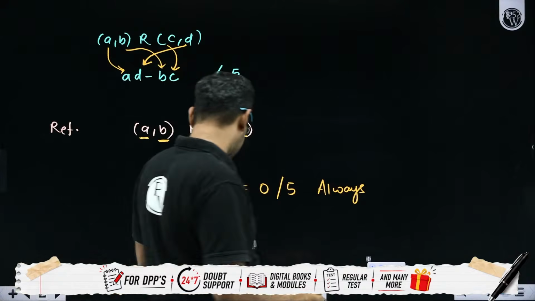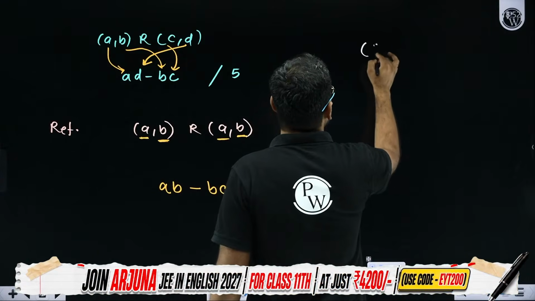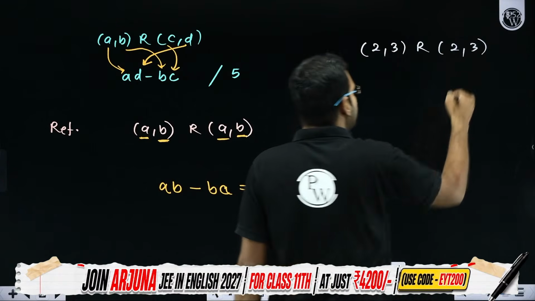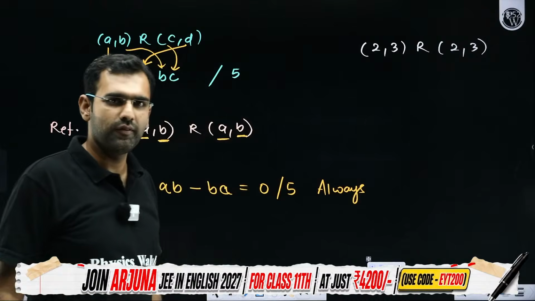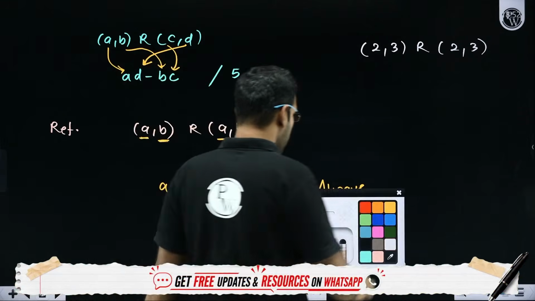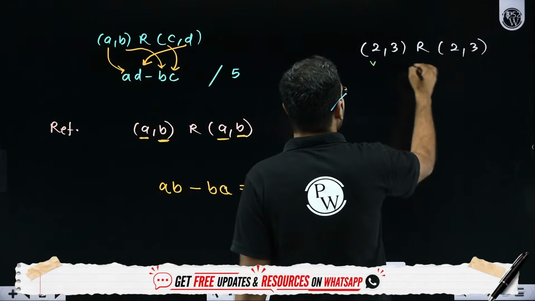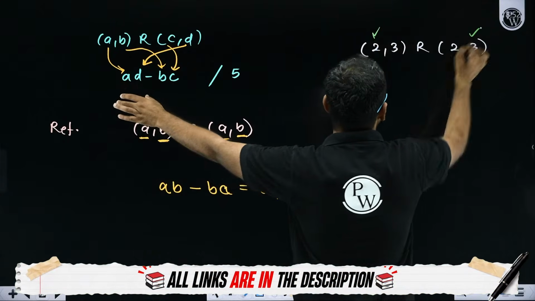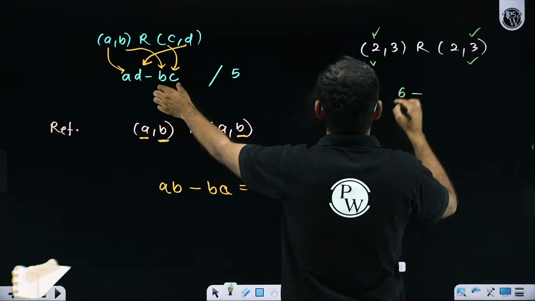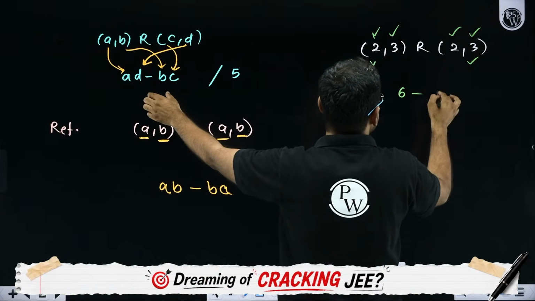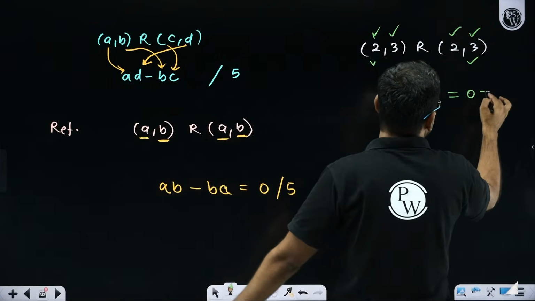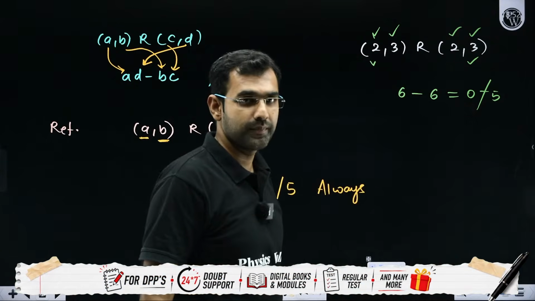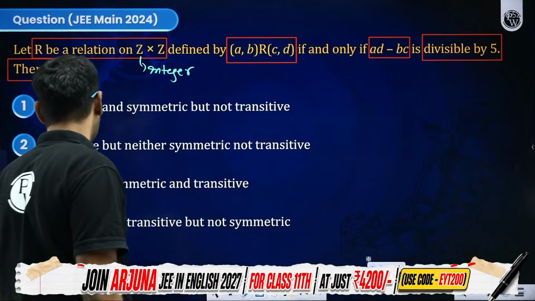For example, if I give you an example, I take (2, 3) with (2, 3). Do I see (2, 3) mapped with itself? Let's check it out. How? I will say A into D. So that's A, that's D. So 2 into 3, 6. Minus B comma C. This is B, this is C. So 3 into 2, 6. So 6 minus 6 is always 0, which is divisible by 5. Always. So I'll say, sir, first of all, it is reflexive.